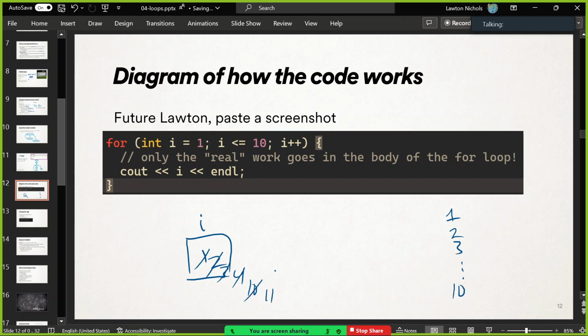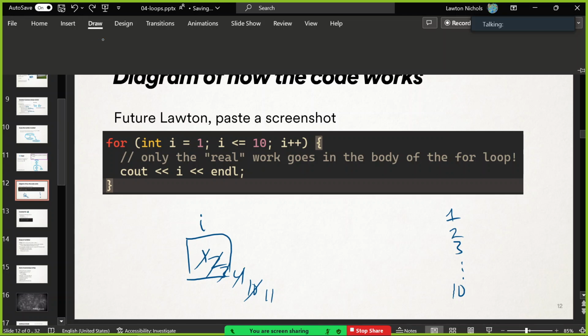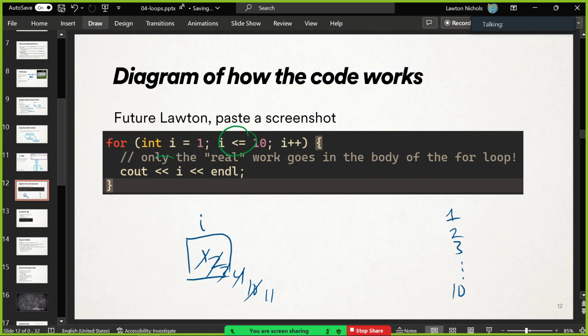So now I is 11, and as usual, it goes back to the condition. Is 11 less than or equal to 10? No. I'm done. So it's not going to run the body. It's going to jump to the rest of the code down there. So it's just the same as the while loop, but it's in a weird order. It's this, then this, then this, in that order. Any questions about that? It's new and weird. So that's a for loop.